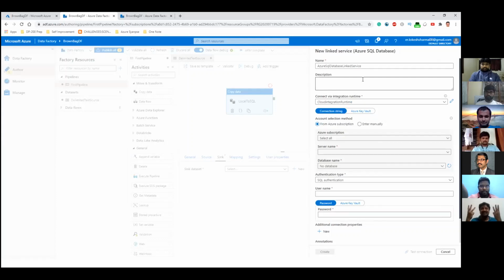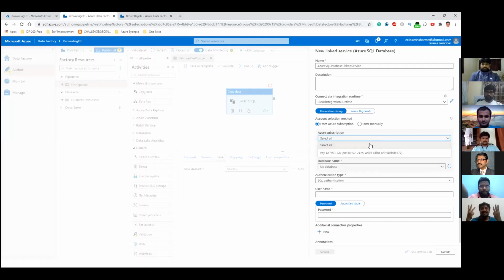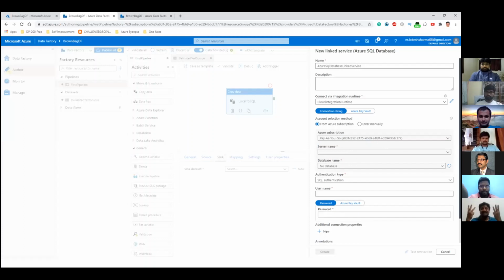So now you have configured the linked service. You have configured the integration runtime. Now comes the part, sorry, linked service is not complete. You still have to specify the credentials so that the connection is made to the destination database. So we'll do that. We'll select the subscription. Then we'll select the server name. So server name in our case is Brownback 2020. And the database that I showed you initially is Independence Works.